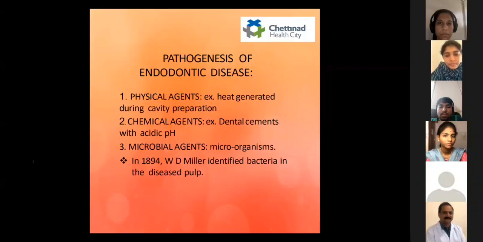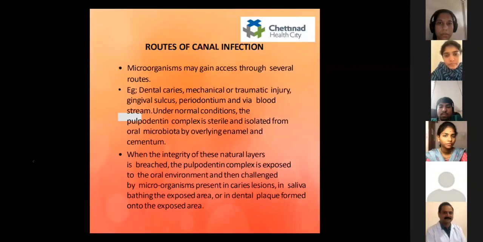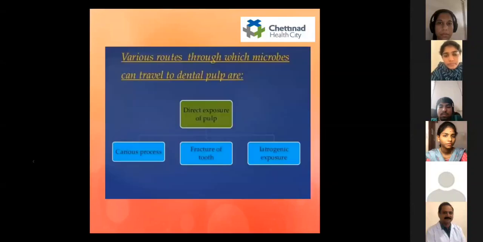The next is the various routes through which microbes can travel. Next slide. The various routes through which microbes can travel to the dental pulp include direct exposure of the pulp through the caries process, fracture of the tooth, or iatrogenic exposure.